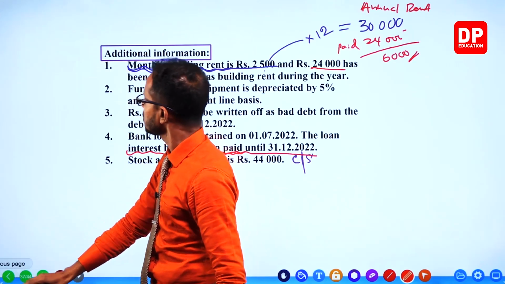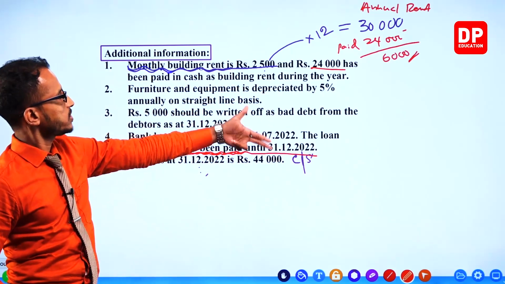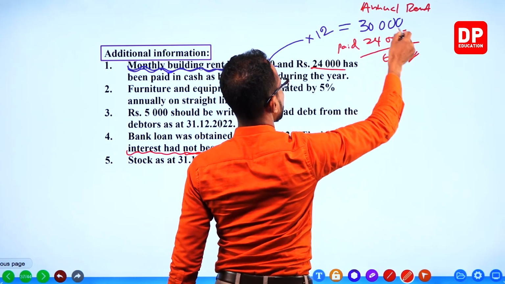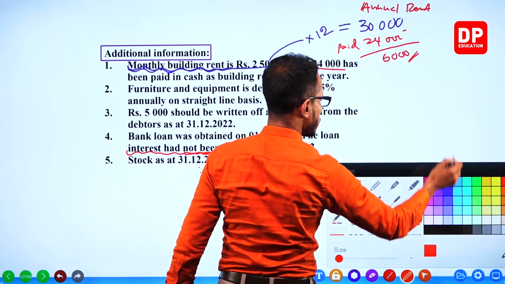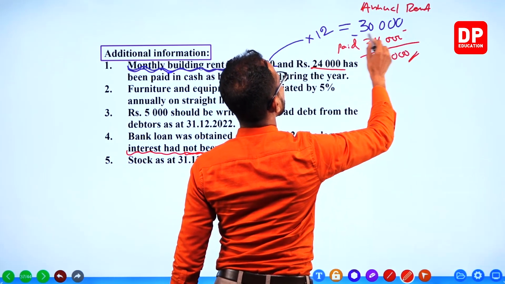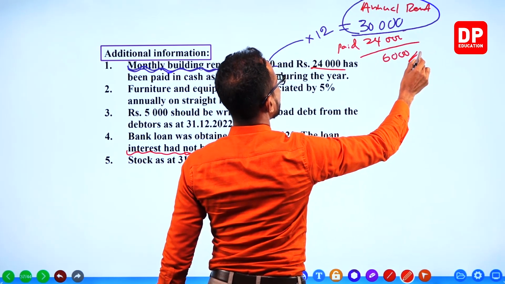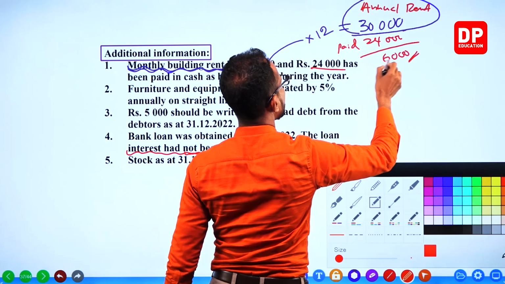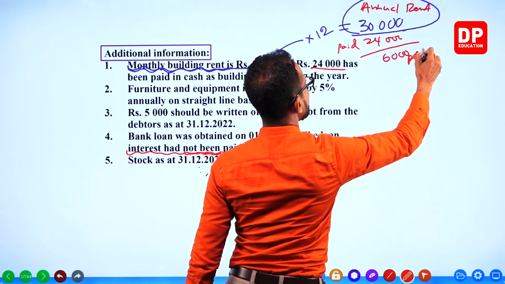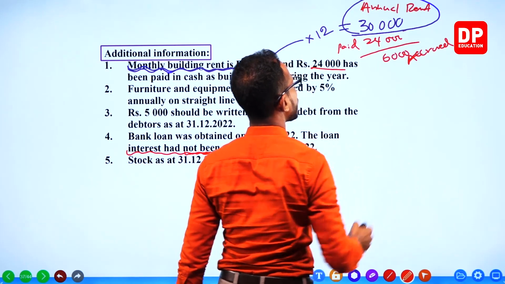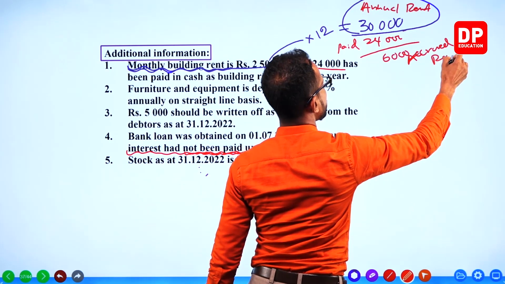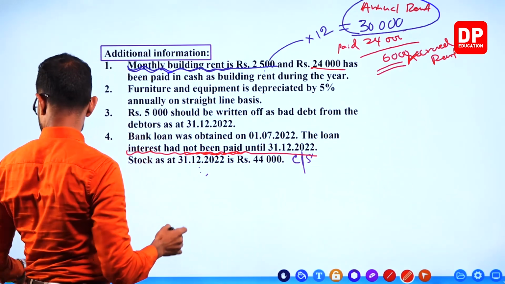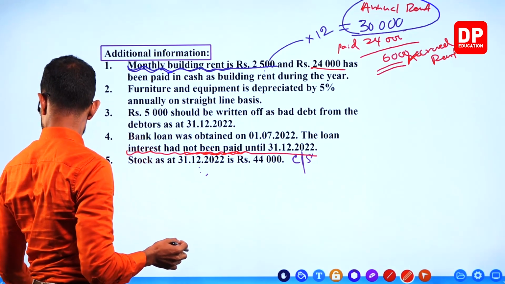Where is it? This is the annual rent. This is the annual rent, yeah. This is the rent. This is the accrued rent. 6,000 is the accrued rent, yeah. Just like that, we did calculation, right? For